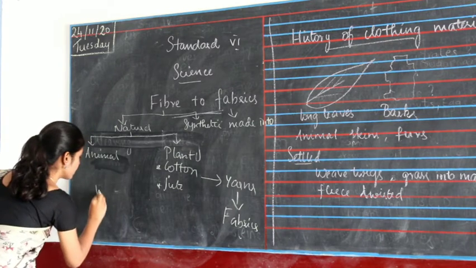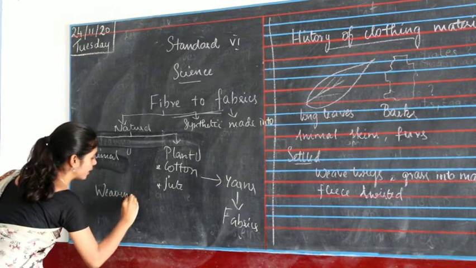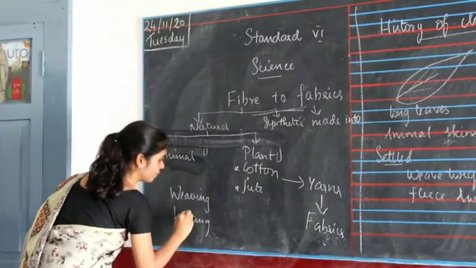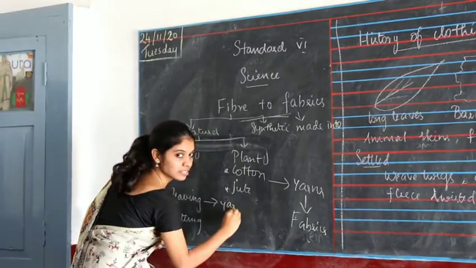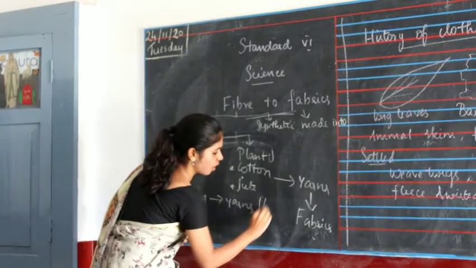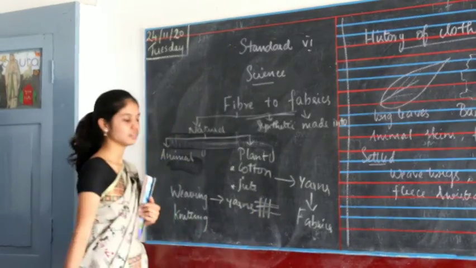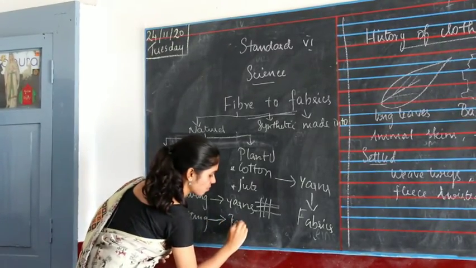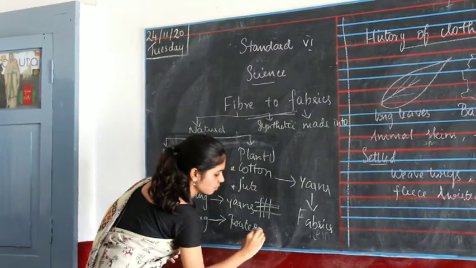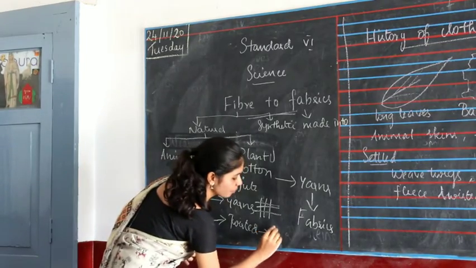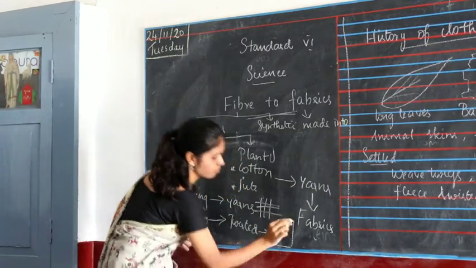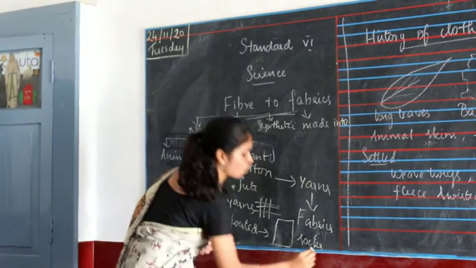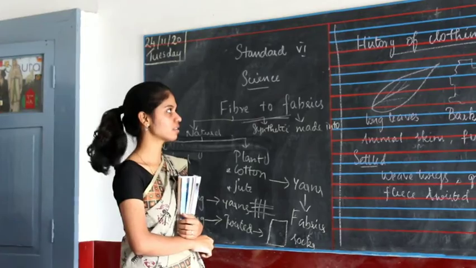There are two ways, weaving and knitting. In weaving, we arrange yarns horizontally and vertically to get fabrics, and in knitting we twist them into a big fabric. For example, socks and all. This is what we learned in the previous class.